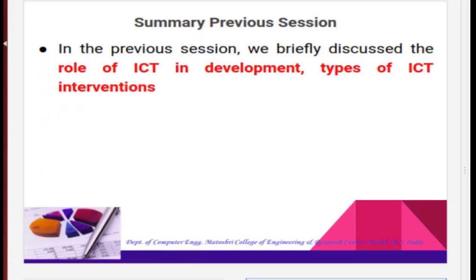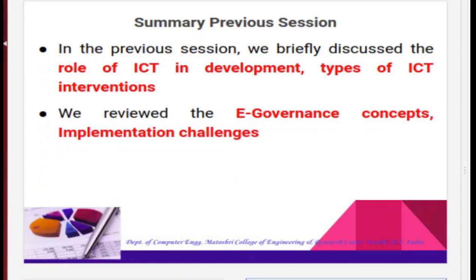Of all these interventions, we discussed them in detail. After that, we learned the e-governance concept and implementation challenges such as trust, resistance to change, design and cost challenge. So this was the quick review of my last lecture.